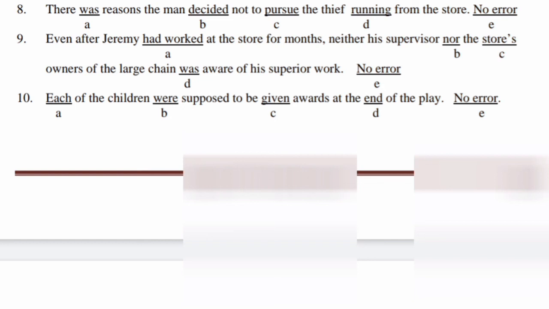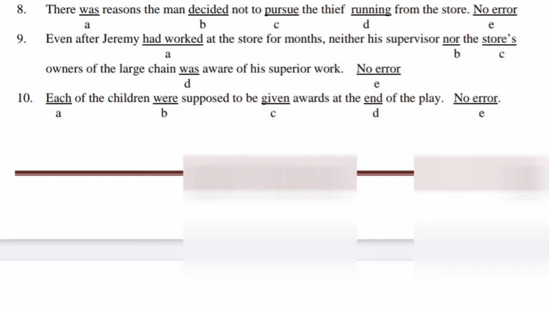If two subjects are connected with neither nor, the verb always follows the nearest subject. Here the verb is was, but it should not be. Its nearest subject is store's owners. This one is a plural subject. So the answer should be were, not was. So here the error is in the underlined portion D.